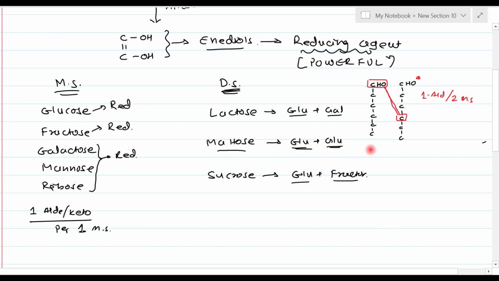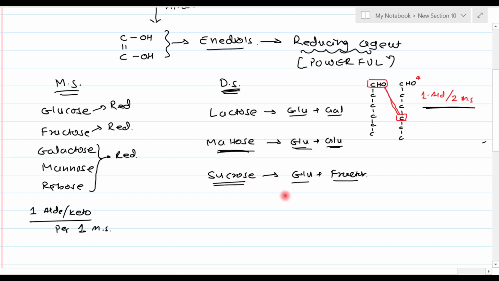What about maltose? It has 2 glucose molecules. Here I am not drawing a separate diagram. Consider this as a glucose molecule; the location of the aldehyde group is the same. Here also the bond formation is between the first carbon of the first glucose and the fourth carbon of the second glucose. So in maltose also, there is one aldehyde group per 2 monosaccharide units.